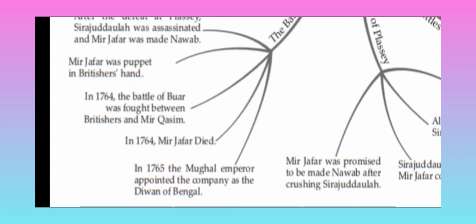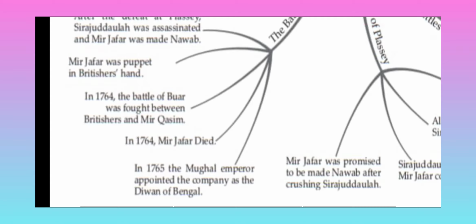They appointed Mir Qasim as Nawab. Mir Qasim also was not that useful to the British. So again they reinstalled Mir Jafar as Nawab, and Mir Qasim was dethroned. So Mir Qasim felt insulted. So he fought the Battle of Buxar against the British.